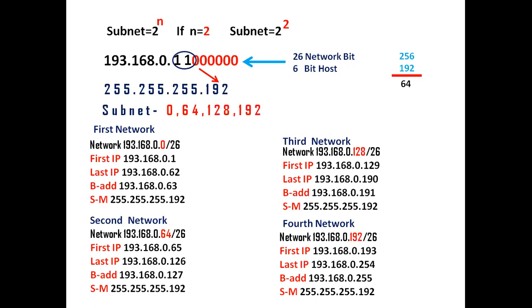192.168.0.0/26. This is our first network. 192.168.0.64. This is our second network. 192.168.0.128. This is our third network. Brother, now we have 4 subnet here, and every subnet has 62 public IP addresses.